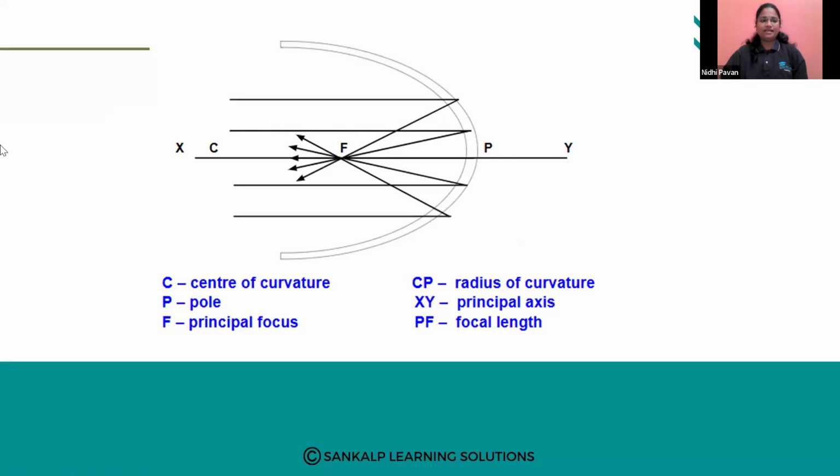What do you mean by center of curvature?